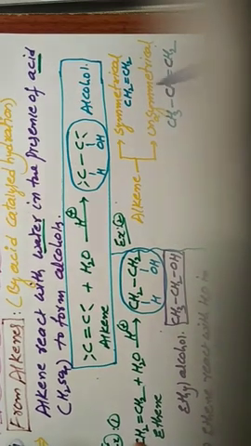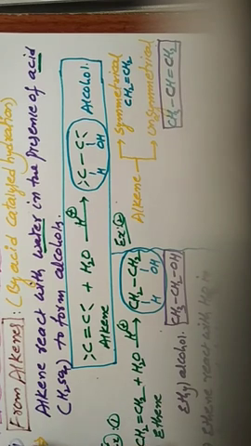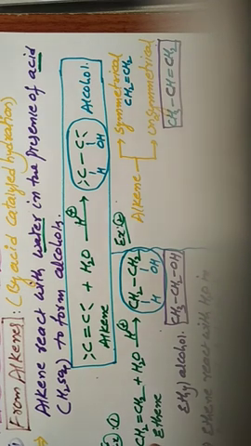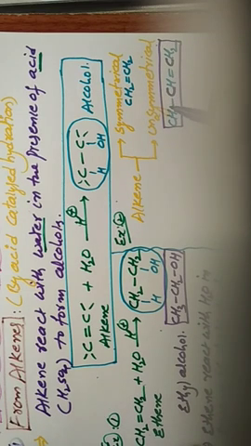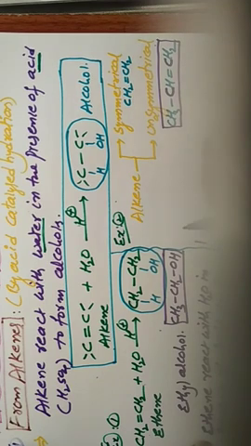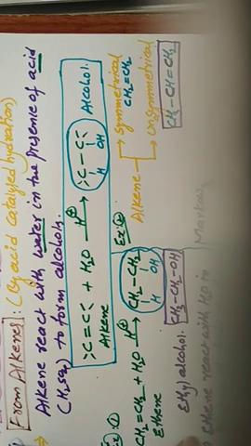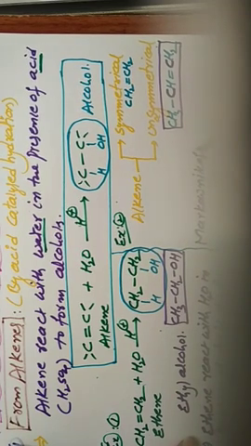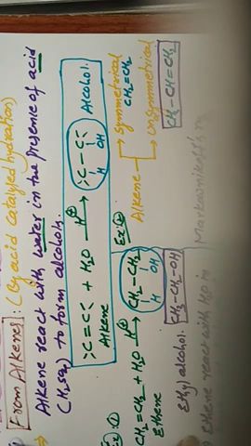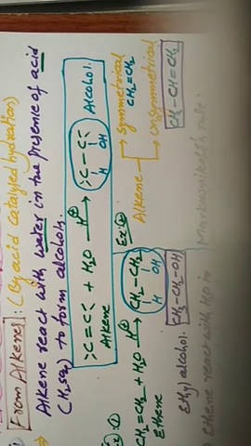Okay, in the case of an unsymmetrical alkene, if you want the most stable alcohol, the correct alcohol product, we follow the Markovnikov rule. So once again we discuss the Markovnikov rule. Already we discussed it in the haloalkane lesson. So what is the Markovnikov rule?